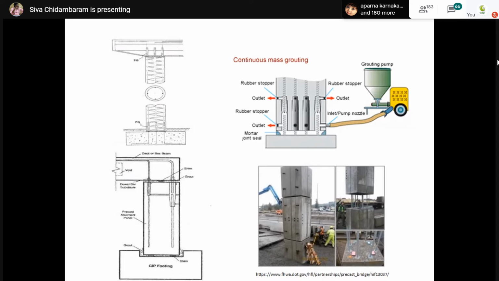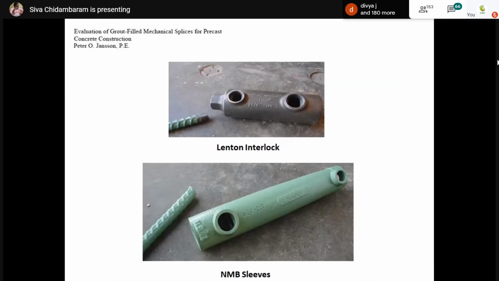This gap will be again filled with some mortar. It is not the grout which we are using for grouting the coupler. This gap will be filled with another type of mortar. So these 2 couplers are predominantly used in precast constructions.